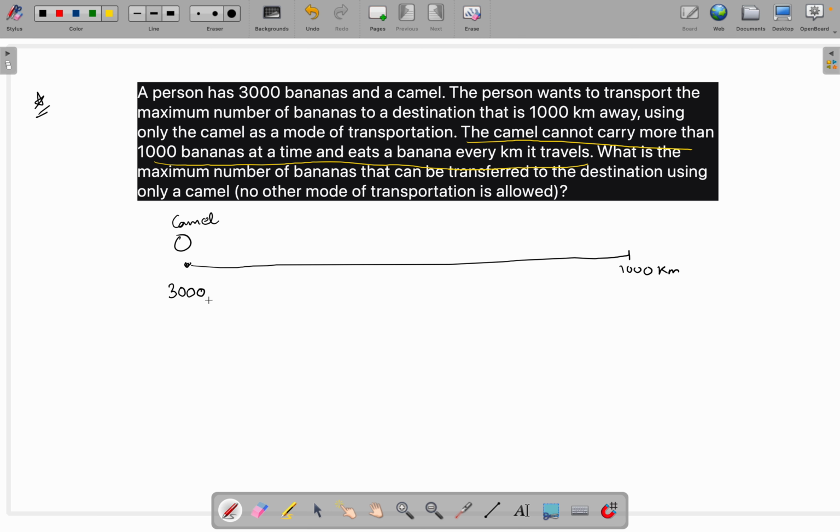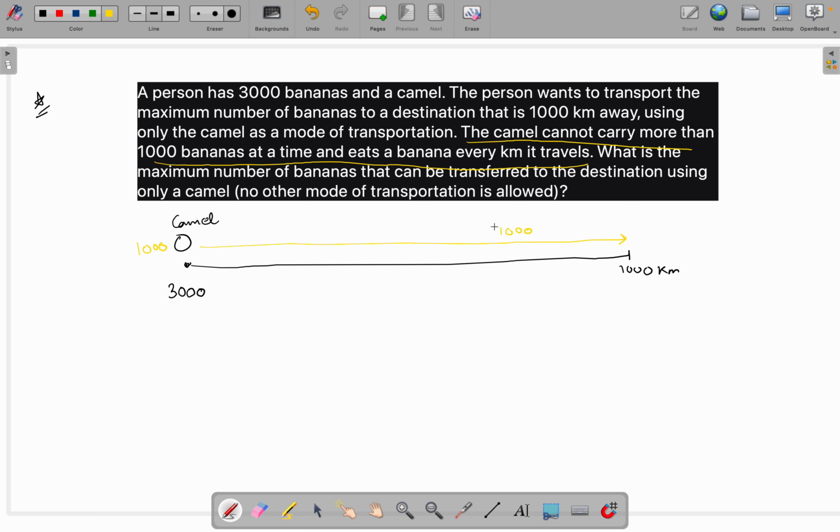So if we try to take 1000 bananas at a time, the maximum capacity of the camel is 1000. If we try to take 1000 bananas at a time from here to here on the camel, what will happen? The camel will take 1000 bananas and reach here, and till it reaches here, it will eat 1000 bananas, because it is 1000 kilometers, and for every kilometer it eats one banana.